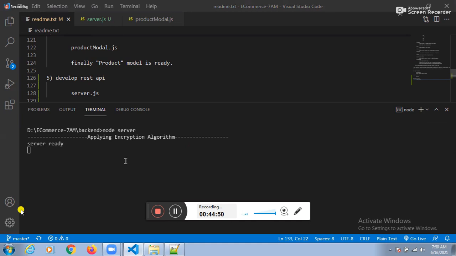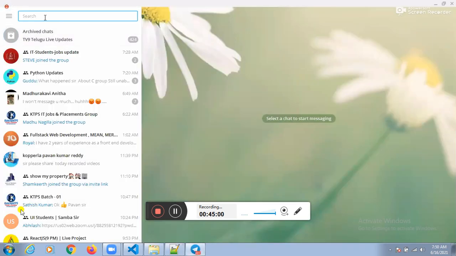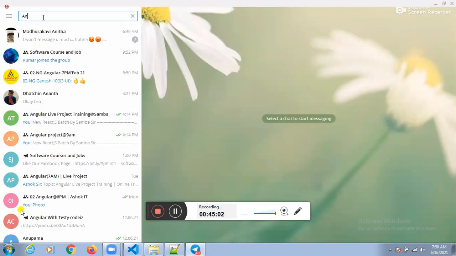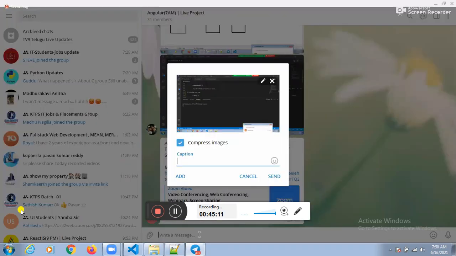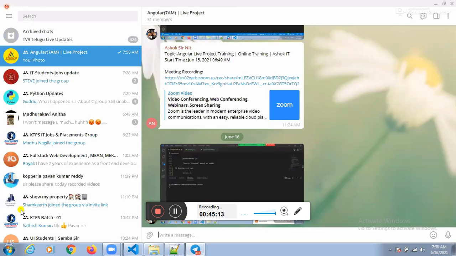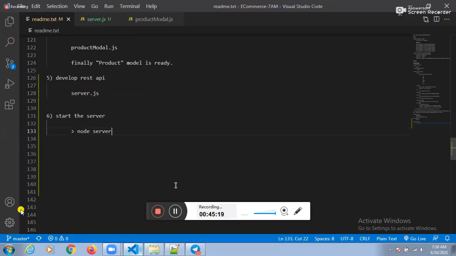See this one, there is some encryption algorithm because you used that one. Let me share the screenshot to you people. Next one, and one more point. After that we need to go for the next step.